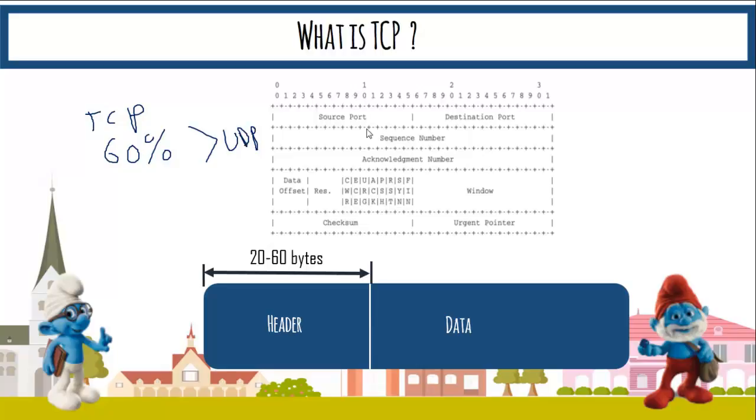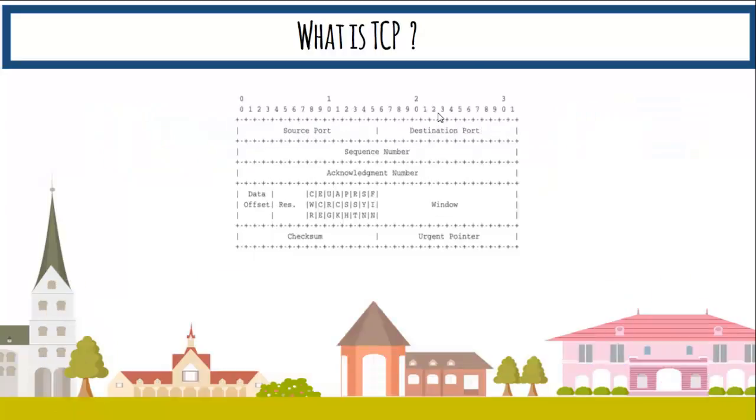You can have a look at this. In UDP we had 4 fields: source port, destination port, checksum, and total length. But in this case we have many fields, and we will be discussing them in detail.